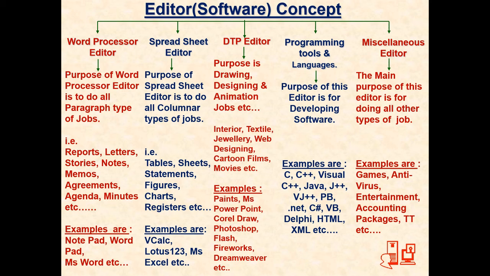It is suggested that you learn at least one software from each category, specifically for the first three categories, and a few software from the fifth category. If you are entering into the area of software development, then you may need to learn programming tools and languages. So these are the 4-5 broad categories of software that are available in the market. You can check it, and revise it, and let me know your comments.